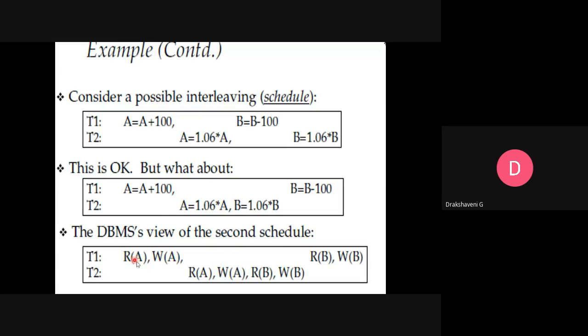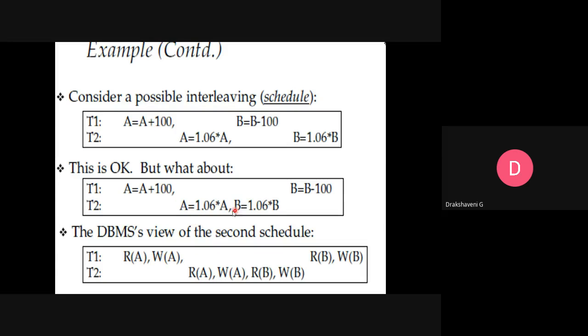What we are doing is reading a value from the account and writing a value. Writing means changing. Earlier some value was there in A, and we add 100 rupees. Adding 100 rupees means writing. So read what was there in A. Let us assume there was already 100 present in A. So that's the read. So 100 plus 100, 200. That should be written again to A. So this is what is called a read A, write A.